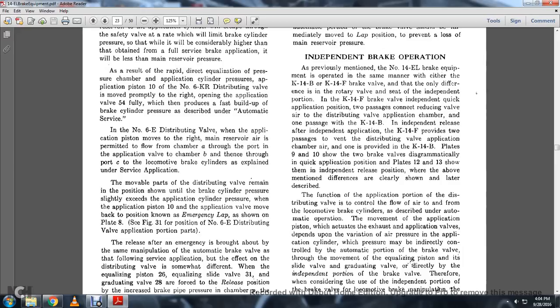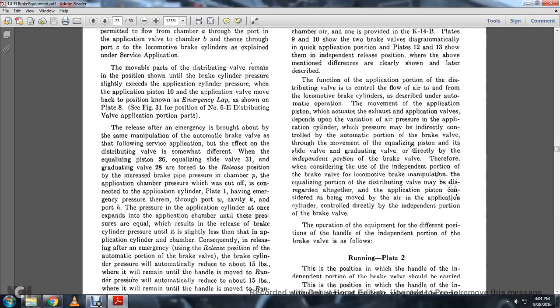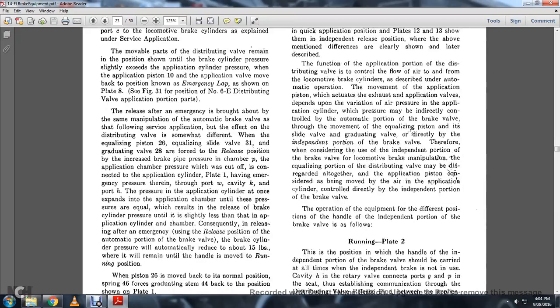The movable parts of the distributing valve remain at the proportion piston as shown, as the brake cylinder pressure slightly exceeds the application cylinder pressure when the application piston is moved. The application valve moves back to the position of the emergency lap, as shown in plate 8. See figure 81, position of the number 6E distributing valve application portion parts. The release of the emergency brake is brought about with the same manipulation of the automatic brake valve, following the service application effect on the distributing valve.